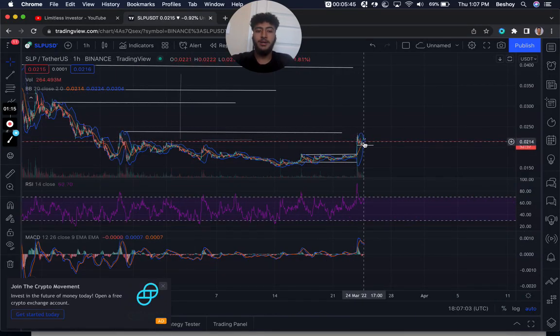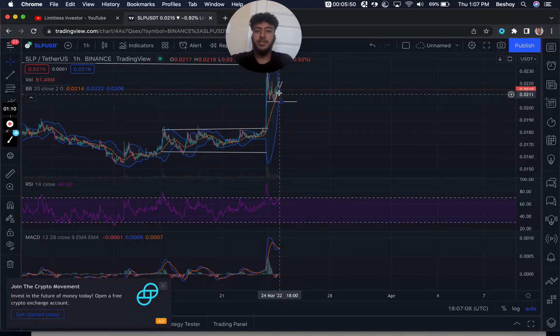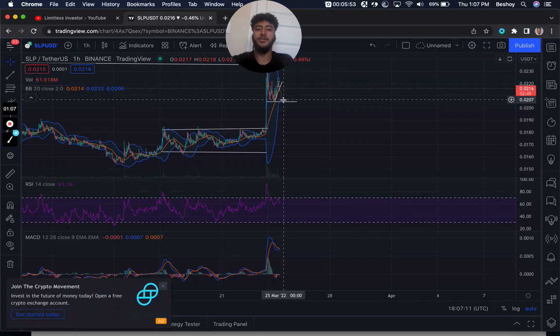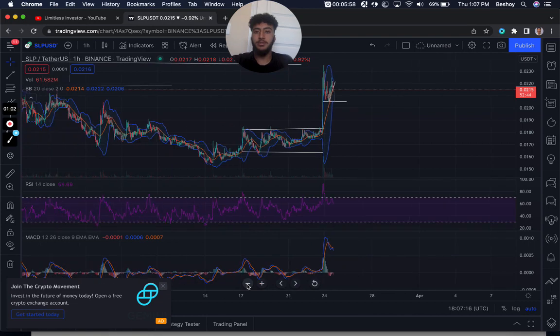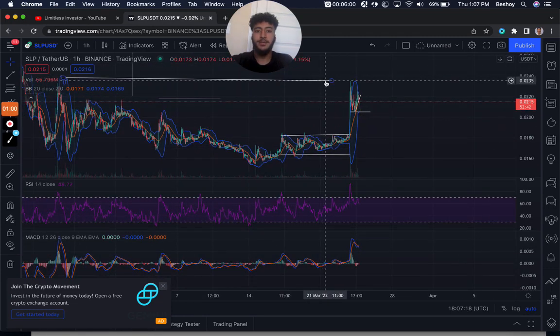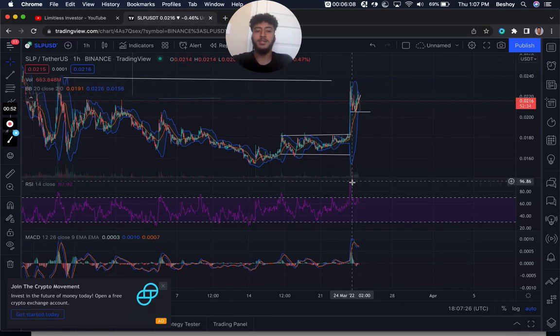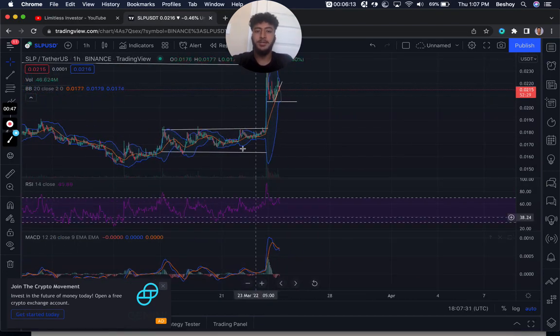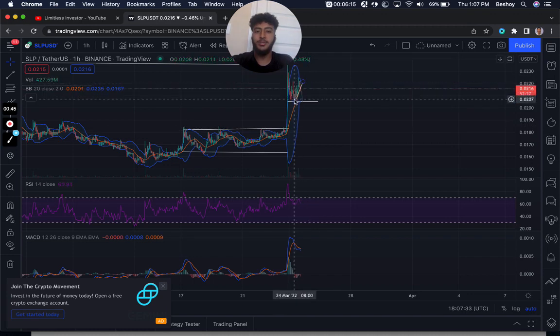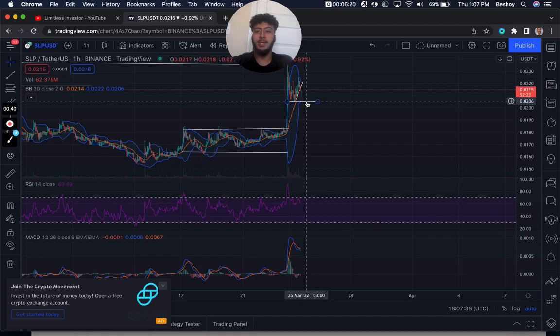So if we do see a break here, let me zoom in. If we do see a potential rise back here, a cool down for the project at these levels of 0.0206, then I don't see why the project wouldn't bounce back off these levels here at 0.0235. It's a big possibility, but the project still needs a bit of a cool down because as we see at the RSI, we were very oversold. And that's why, if you take a look here, price decided to come back at these levels here where we created support. But now we're just waiting for another support to happen at the demand levels.